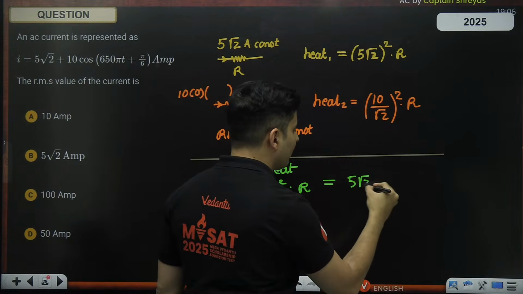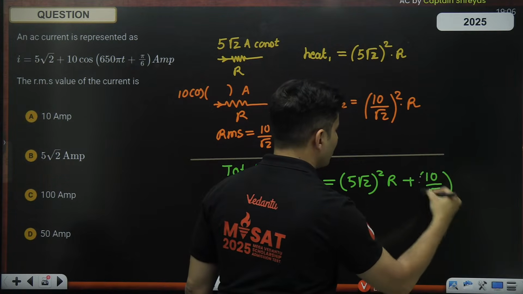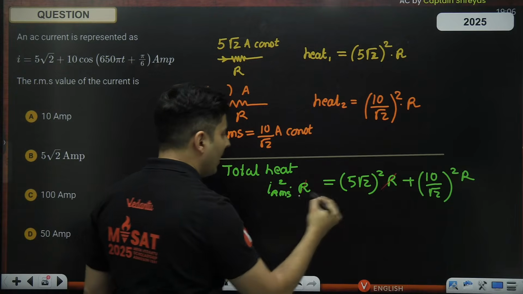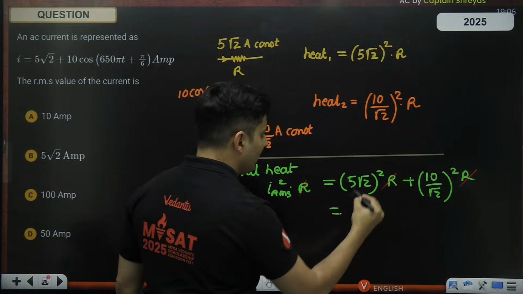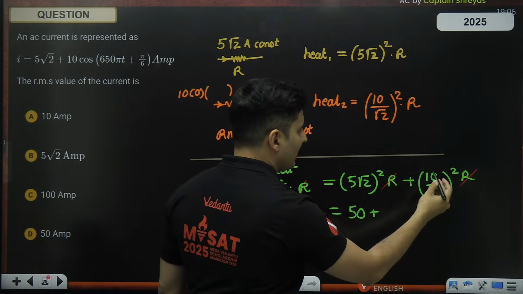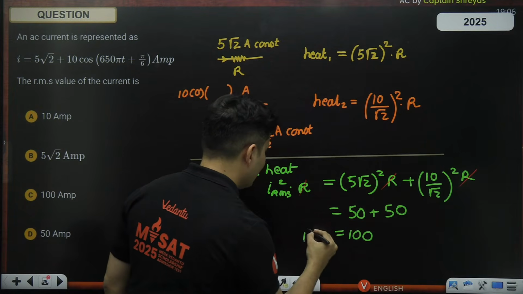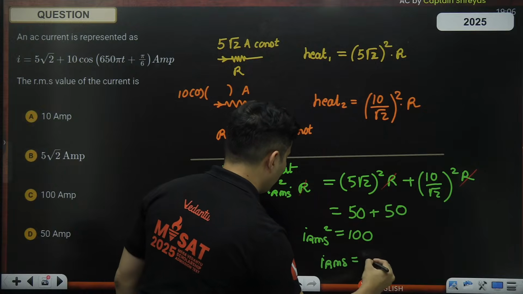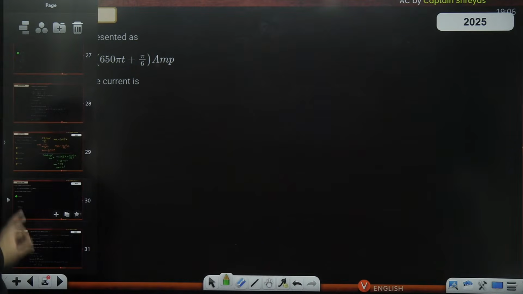That means 5 root 2 square into R plus 10 by root 2 square multiplied by R. R as usual gets cancelled, and we get 5 root 2 square, 2 into 25, that's 50, plus 10 square is 100, 100 by 2 is again 50. So this is going to be 100, but that's RMS square. So my RMS will be the square root of 100, which is 10 amperes, which is obviously option A.